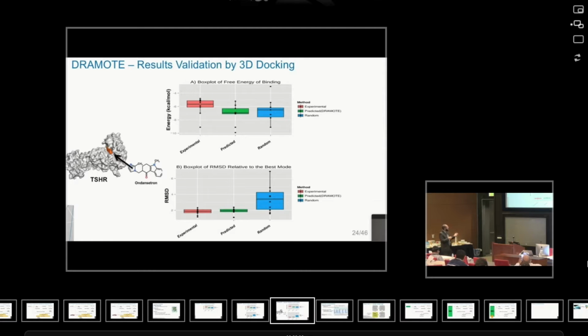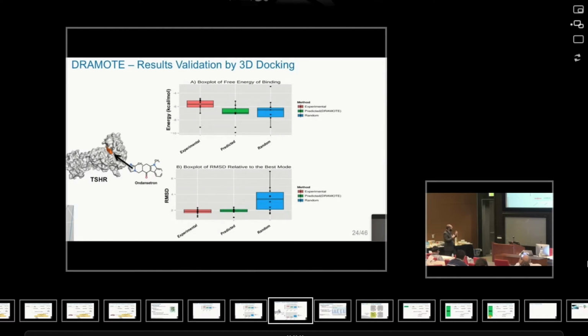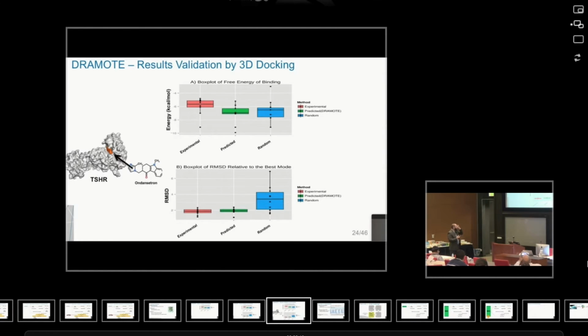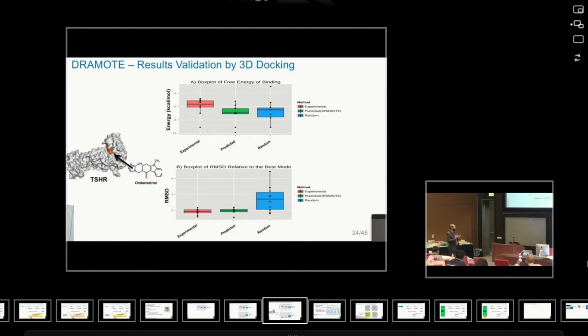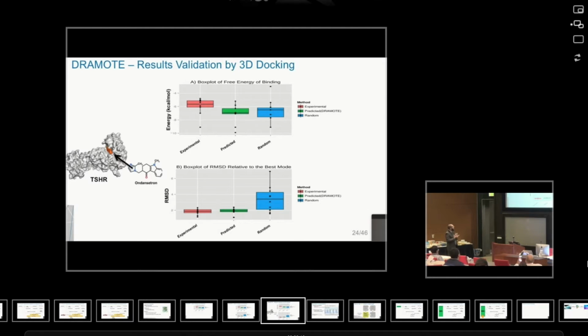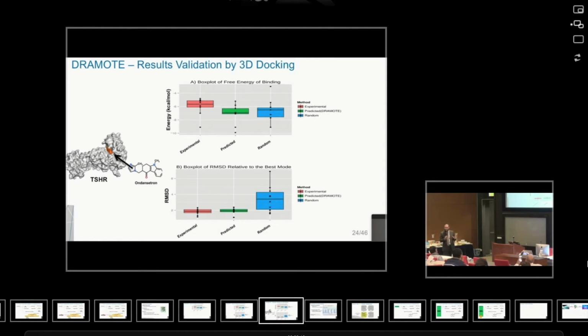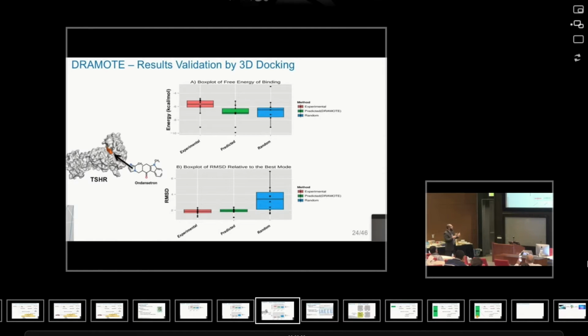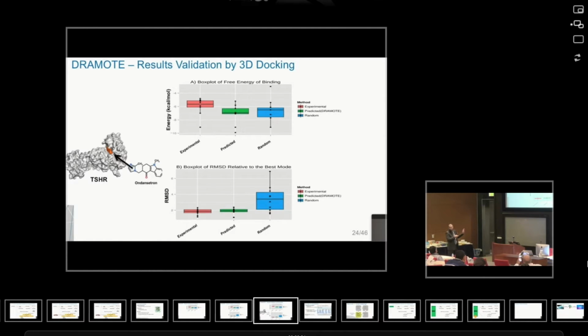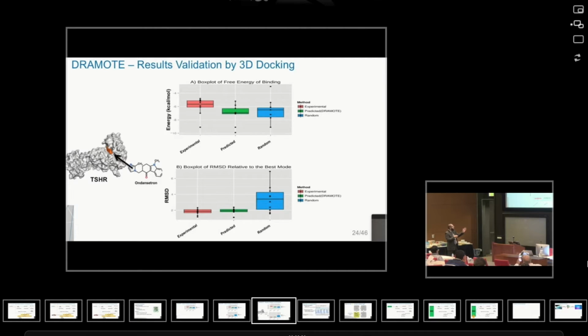So this is the protein, the thyroid stimulating hormone receptor. It's responsible for the function of the thyroid in our human body. And when there is a malfunction in the thyroid, there are symptoms like vomiting, nausea, and so on. Now, this is the top selected drug, which is called ondansetron.